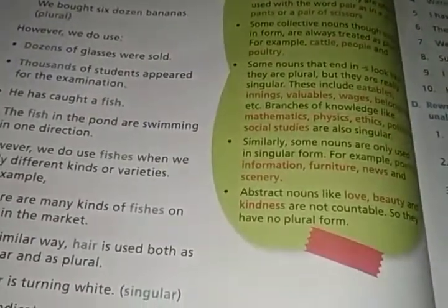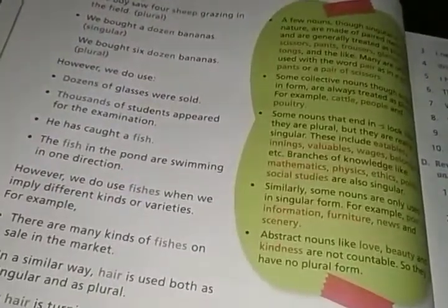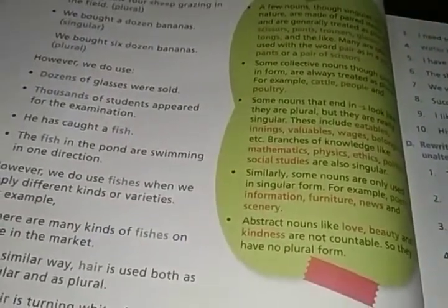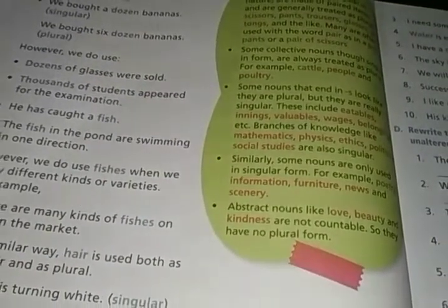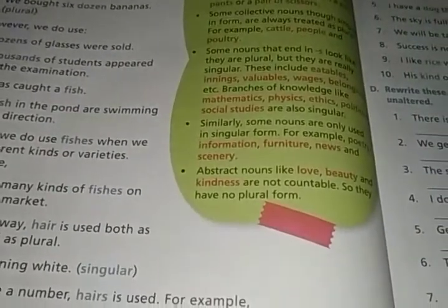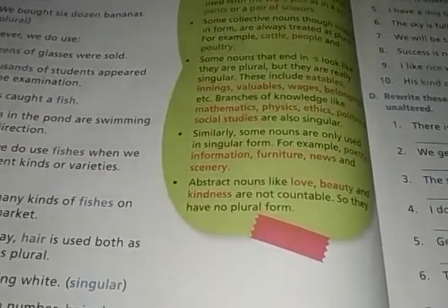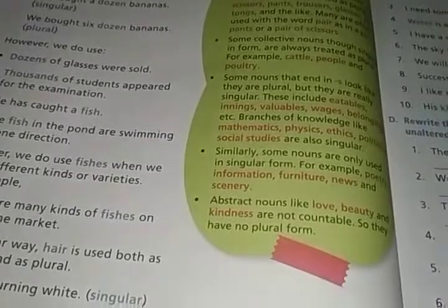So I hope you all are clear about the classification of nouns on the basis of number, what the singular and plural forms of the nouns are, how you can convert them into one another, and the countable and uncountable nouns also. You'll be more clear when you get the solution of the practices in your books. And so here the chapter ends.